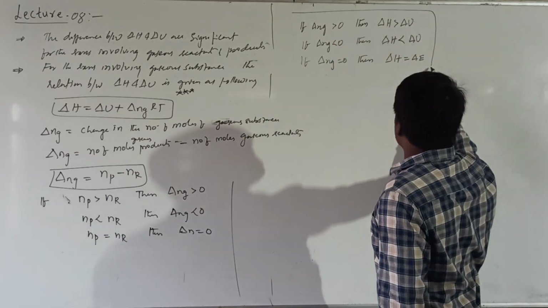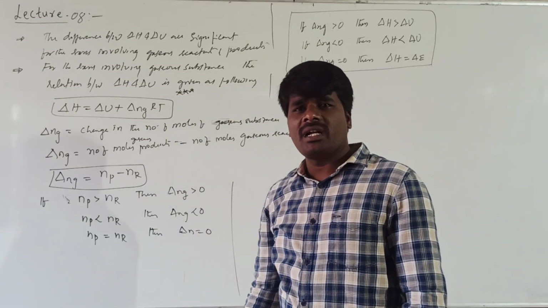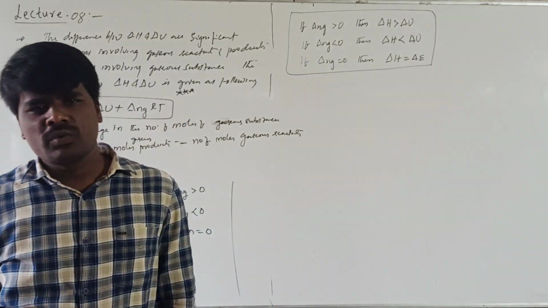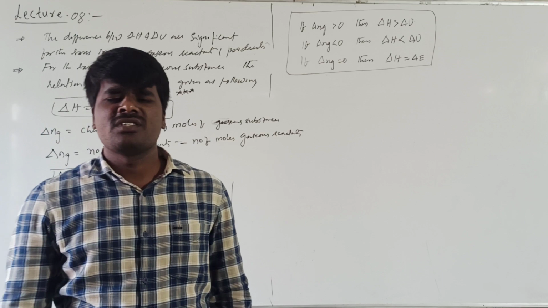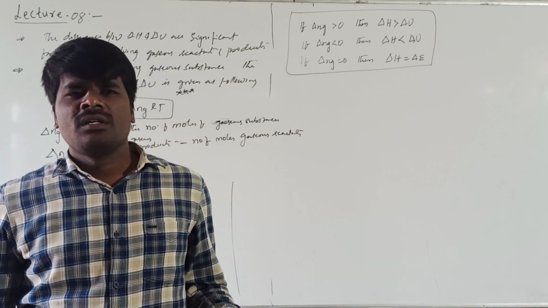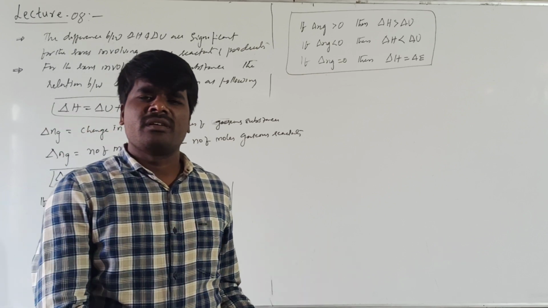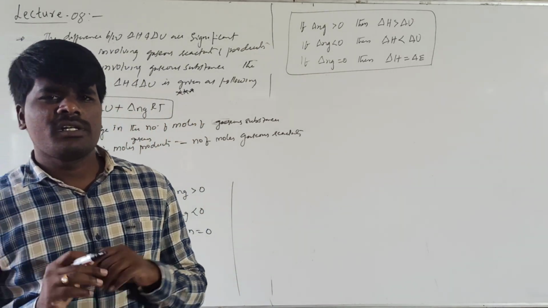In direct objective questions, you will be given some equations and asked for which of the following reactions delta Ng is equal to 0, greater than 0 or less than 0, or for which reaction delta H will be equal to, greater than or less than delta E. This type of relation can be established.